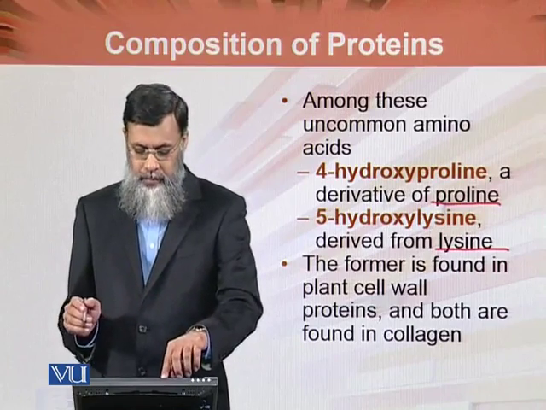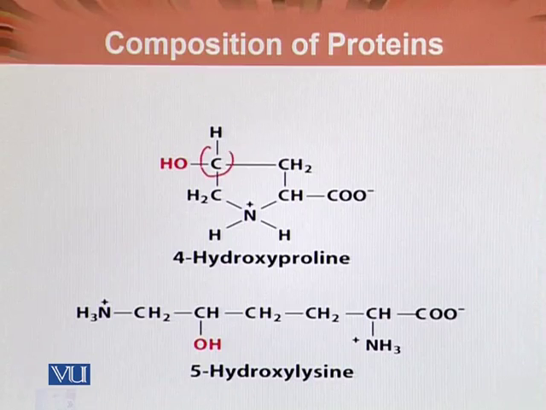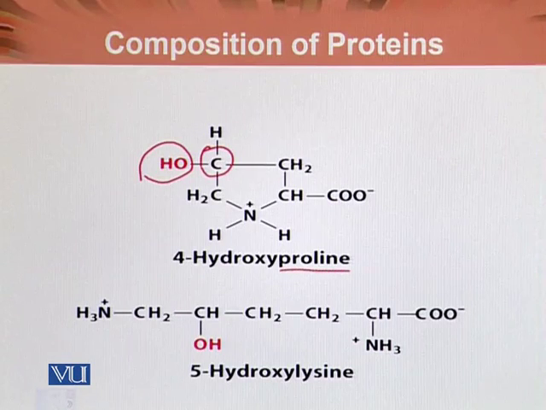This is the structural arrangement of 4-hydroxyproline. We have discussed that this is the carbon atom number 4. इसके ऊपर एक OH group लग जाता है, so it is converted from proline to 4-hydroxyproline.